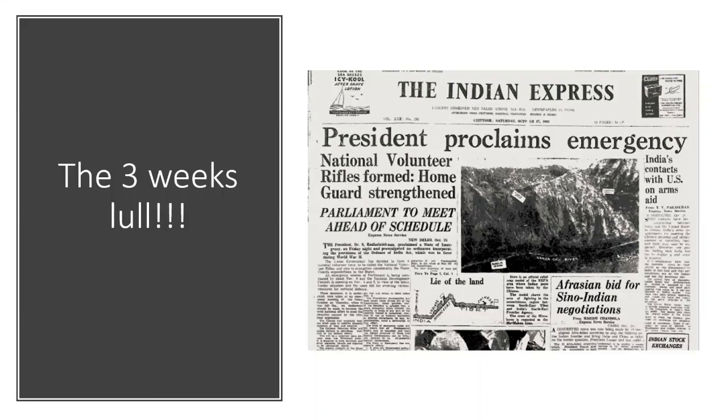On November 8th, the Indian Parliament proclaimed a state of national emergency and adopted a resolution to drive out the aggressors from the sacred soil of India. Right. On November 14th, after much deliberation, Pandit Nehru wrote another letter to Chou, again rejecting Chou's October 24th proposal and refuting any Chinese border claims. As you can imagine, just after that letter on November 14th itself, the fighting began in both the western and eastern sectors, and the same story repeated. We were overwhelmed by the Chinese attack, and China was in full control of the entire NEFA in the east and Aksai Chin in the north.